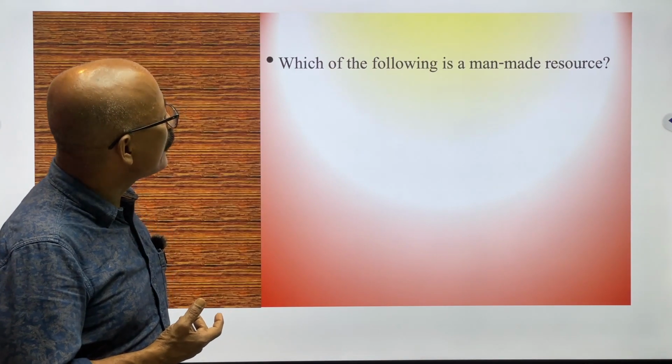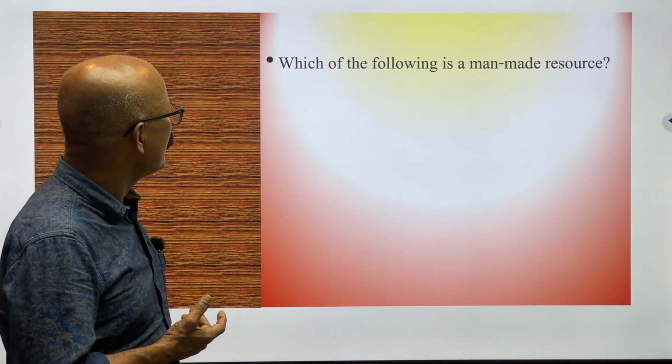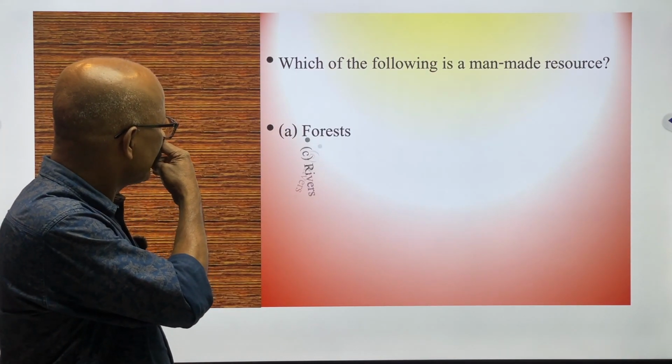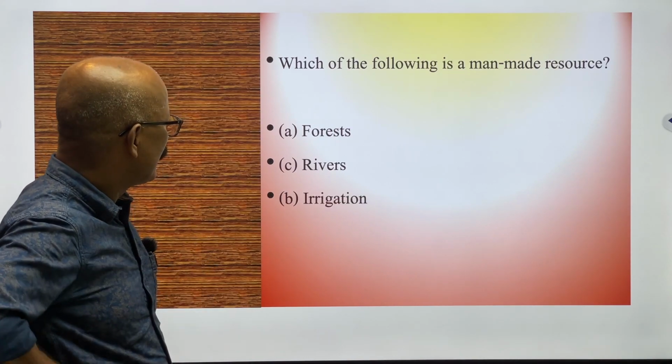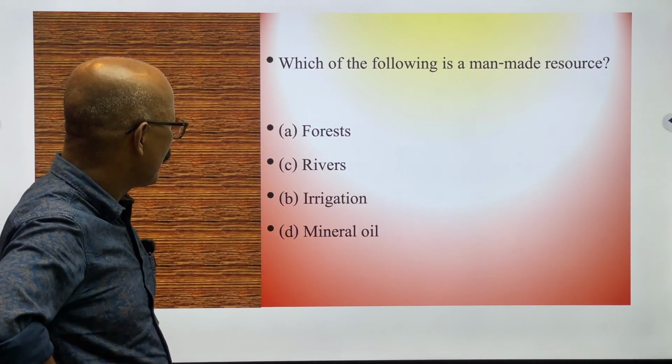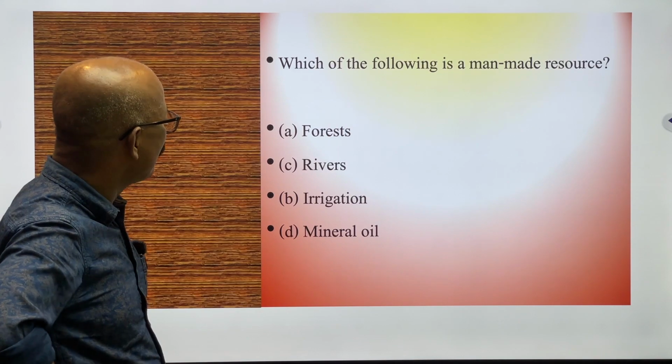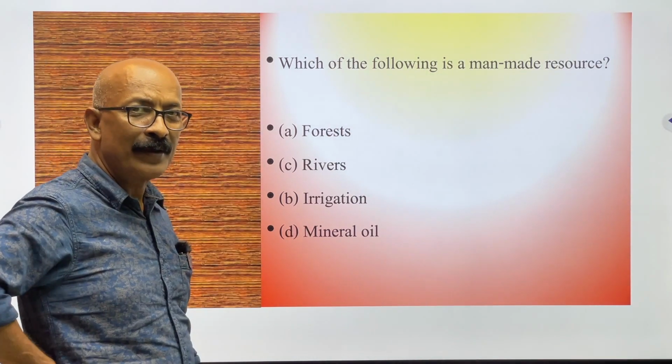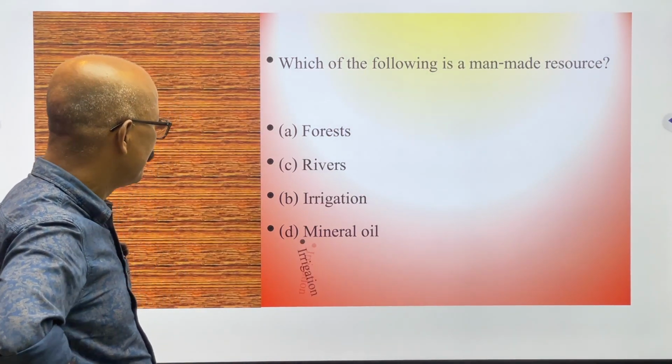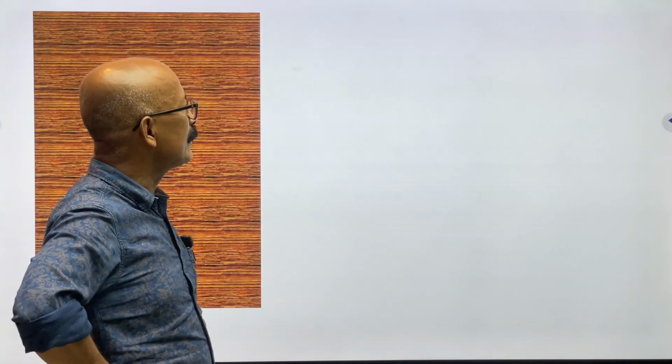Which of the following is man-made resource? Options will be there: forest, then rivers, then irrigation, and mineral oil. Among them, which will be man-made? And that will be irrigation. Irrigation is the man-made. Okay, irrigation is the correct answer.